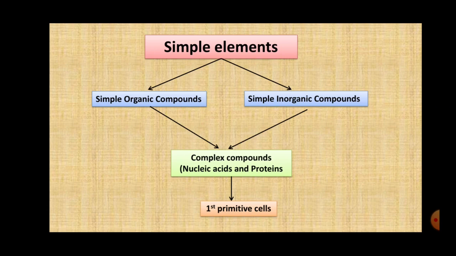Now this primitive cell, students, is also known as the last universal common ancestor. Why last common? Because all the organisms that we see today on planet Earth, be it on rocks, in the air, in the water, on the land, wherever you find living organisms, all have been formed from this primitive type of cell.